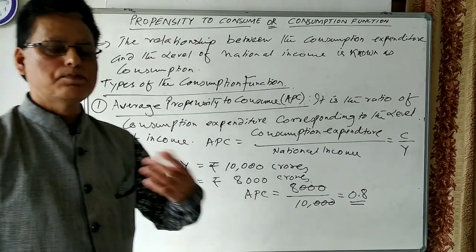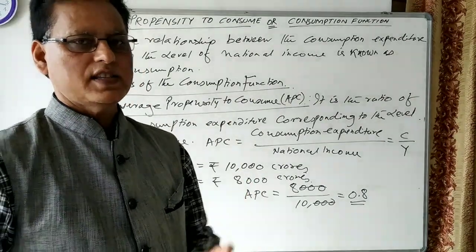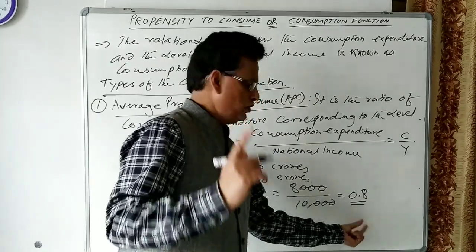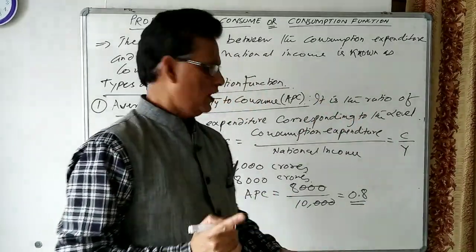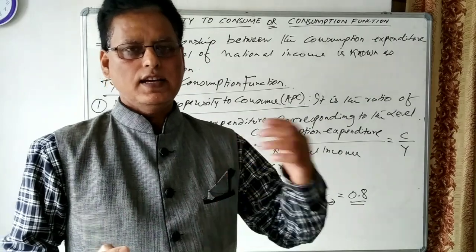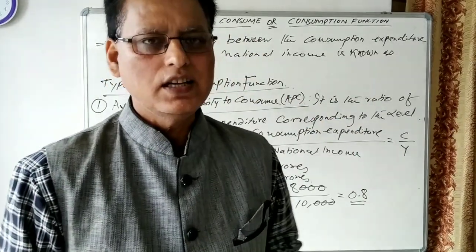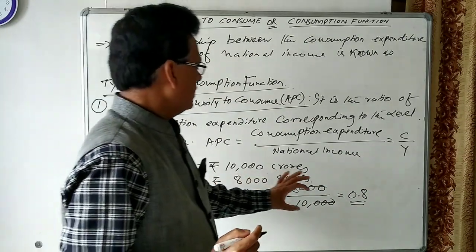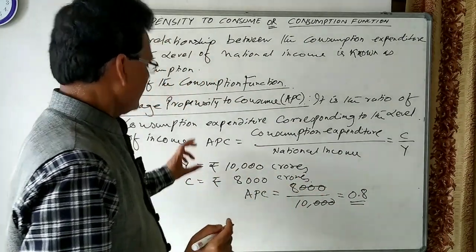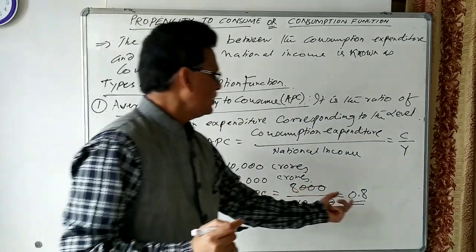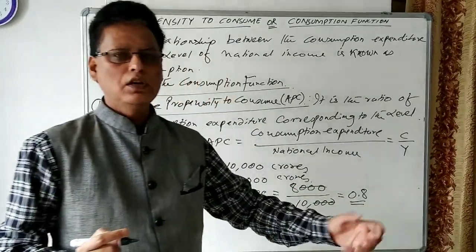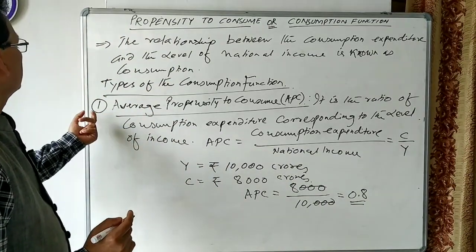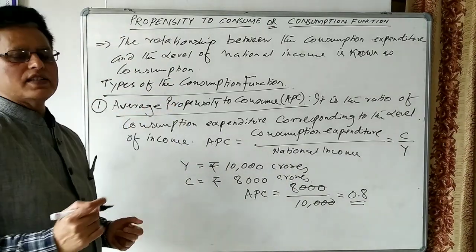0.8 means 80%. If you take per rupee, then 80 paisa out of 1 rupee will go for consumption. It means 0.8 shows that 80% of the national income goes for consumption. So this propensity to consume tells us that 80% of the income of the economy goes for consumption. This is the average propensity to consume.